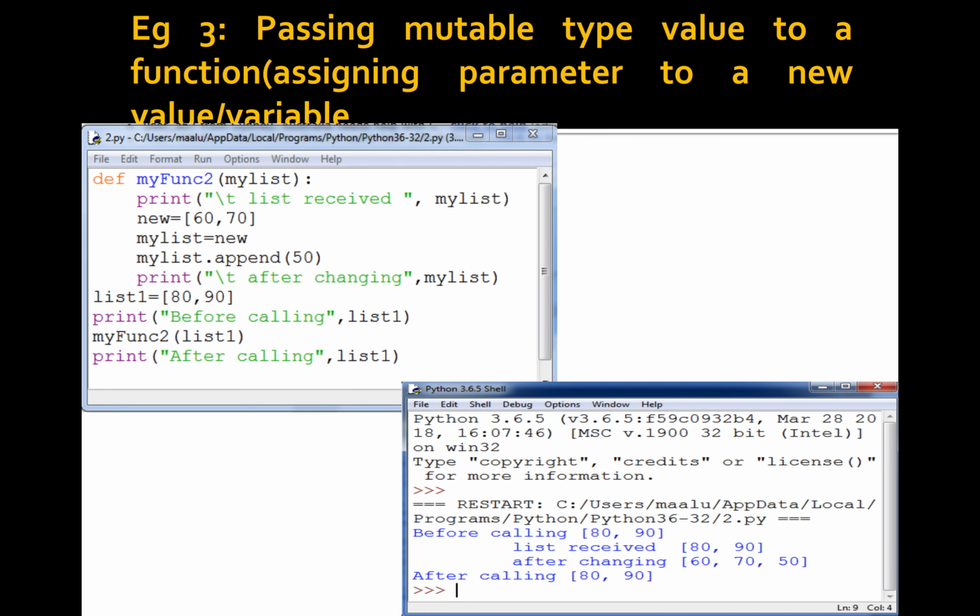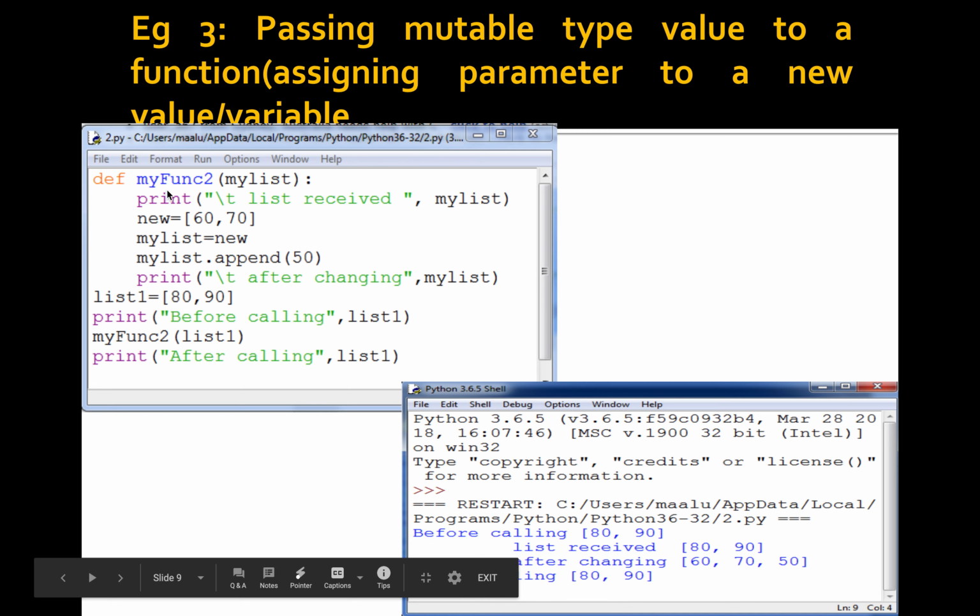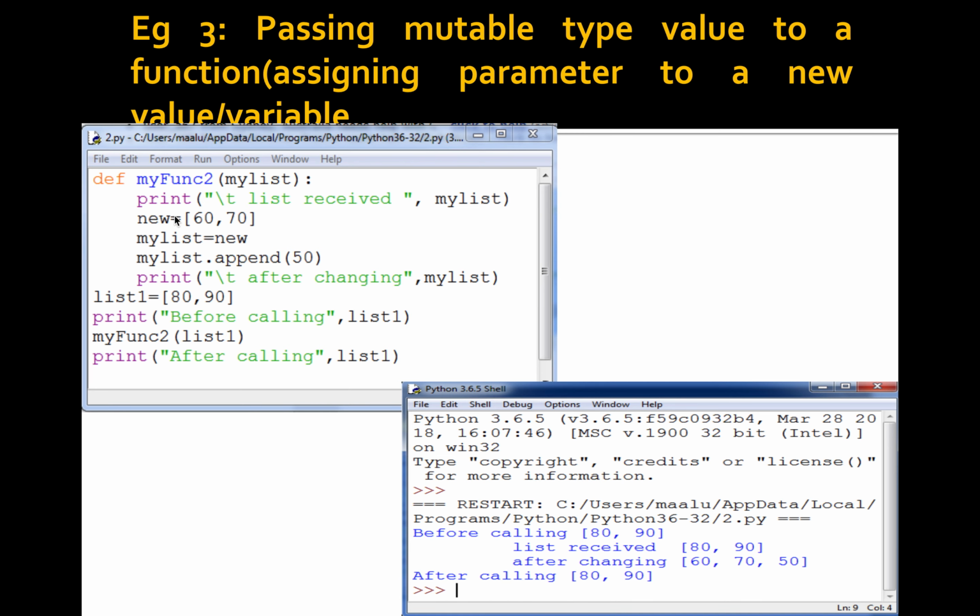Next is another example: passing a mutable type value to a function, assigning the parameter to a new value or variable. Here the conditions are the same, but we are assigning the parameter to a new value. That's the only difference. Here also we are using a mutable type, similar to the previous example, but one more new variable is used.